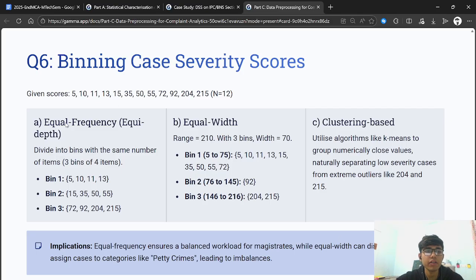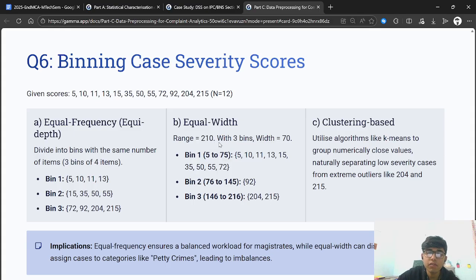So for the equal frequency bins, we are taking those which are the most occurrent and classifying those into three bins, which we get as bin 1 equal to 5, 10, 11, 13, 15, 35, 50, 55. And for bin 3, we get 72, 92, 204, and 215.